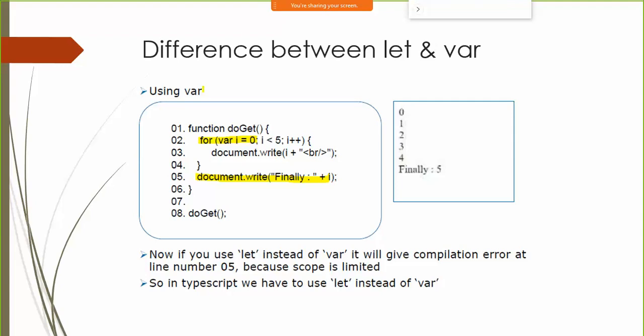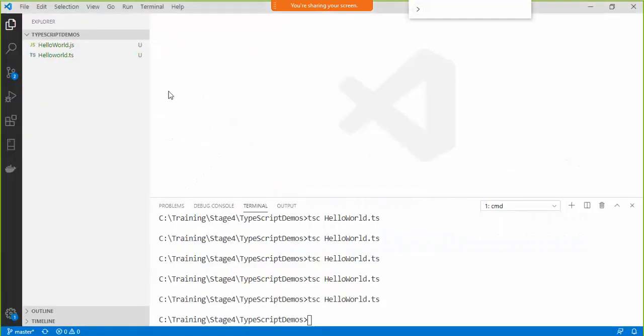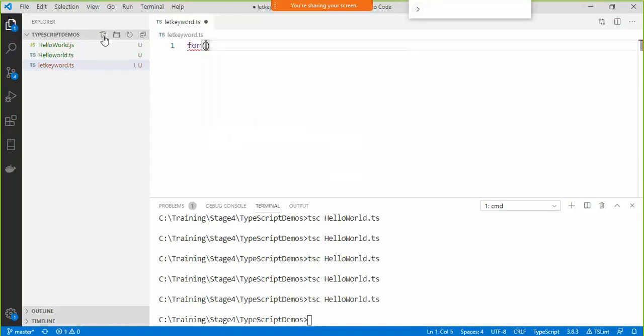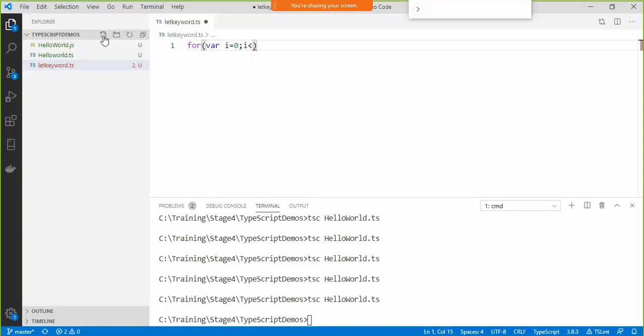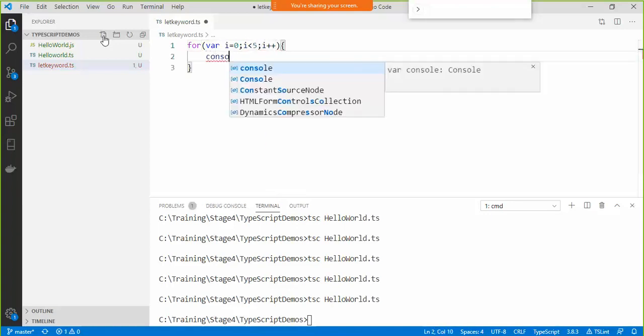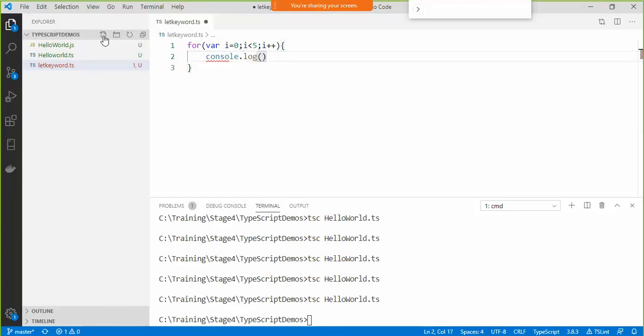So let's just see this particular program. We'll go back here and say new file. Let's name it let keyword dot ts. You can name the file anything. I'll just do this: for i equals 0, i less than 5, i plus plus, console dot log i.